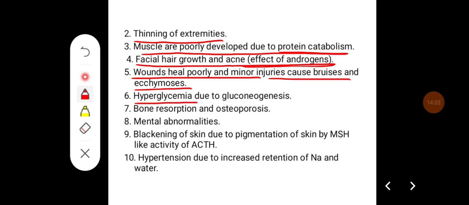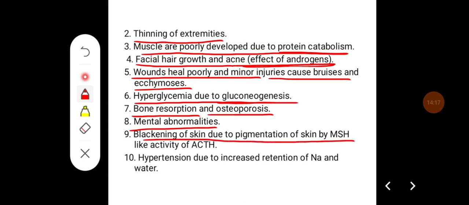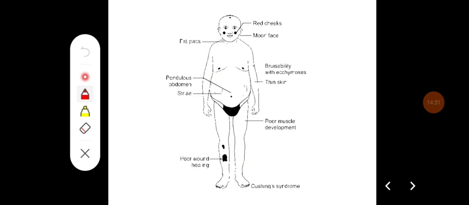There will be hyperglycemia due to gluconeogenesis. There will be increased bone resorption, which causes osteoporosis. There can be mental abnormalities, and there can be blackening of the skin due to pigmentation by the melanin stimulating hormone like activity of the ACTH. And it is associated with hypertension due to the increased retention of sodium and water.